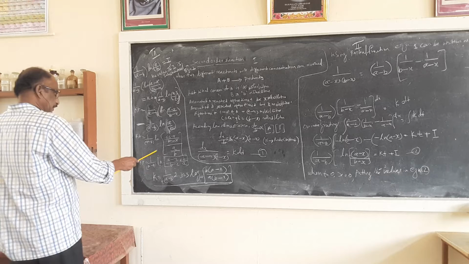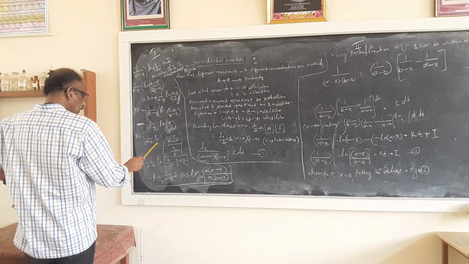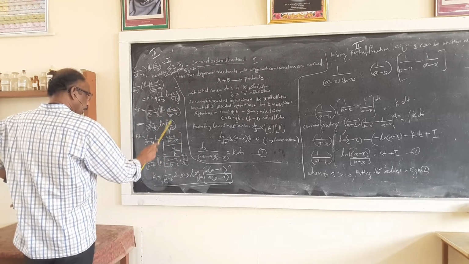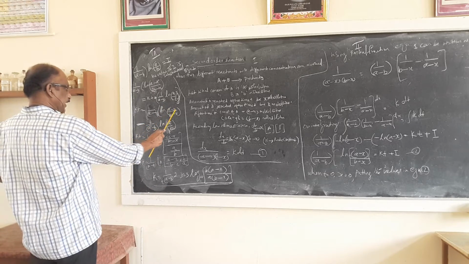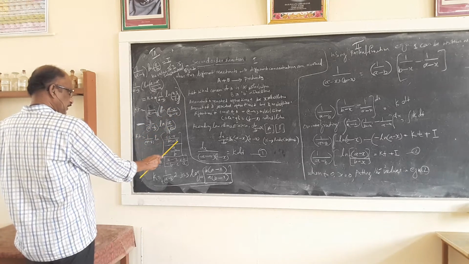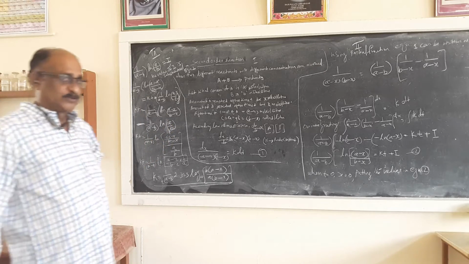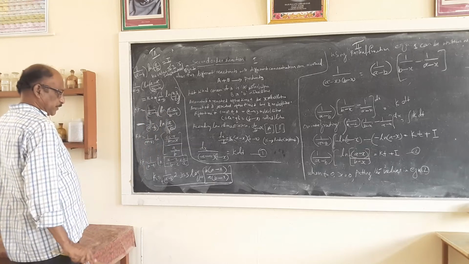So you can write it like this: 1 divided by a minus b into ln in square brackets, a minus x divided by b minus x divided by a by b. Mathematically, this is a logarithmic equation, so you should rearrange and write it this way.